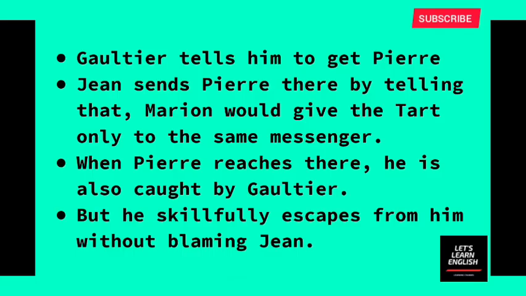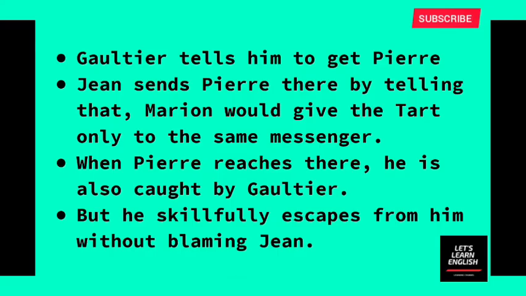Instead, he gives a wise explanation. He tells Gaultier that it was he who overheard their conversation, so he himself acted as his messenger. But he directly went to the mayor's house with the eel pie, not anywhere else. Do you understand? He admits the mistake.